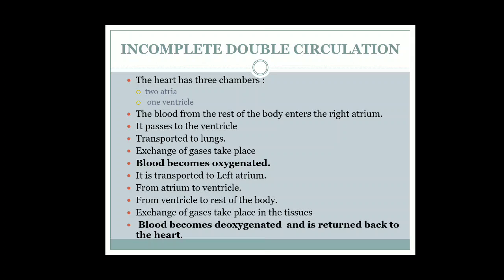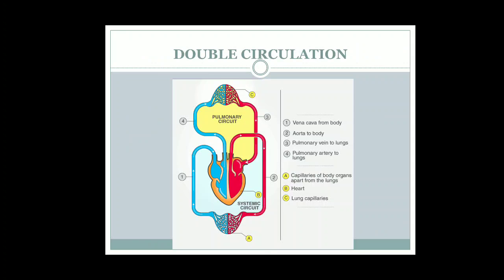So the blood from the rest of the body will enter your right atrium, from right atrium to ventricle, from ventricle to lungs. Lungs, what will happen? Exchange of gases takes place. Then what will happen? The blood will become oxygenated. Then oxygenated blood will come to the left atrium, from left atrium to ventricle, and from ventricle to the rest of the body. Again exchange of gases takes place and blood becomes deoxygenated and is returned back to the heart. So this is your incomplete double circulation. Now let's go to the next stage. This is double circulation. It occurs in all vertebrates.